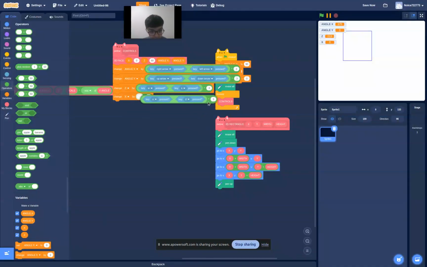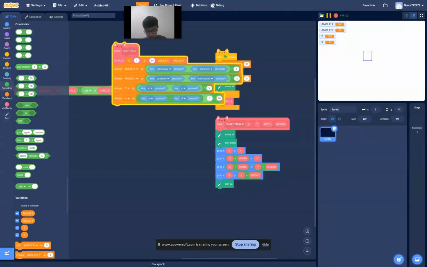I chose 80. And this is to smoothen it so it does not fly across the screen. So as you guys can see, it's turning. That looks so weird. So like, yeah, this works perfectly fine.